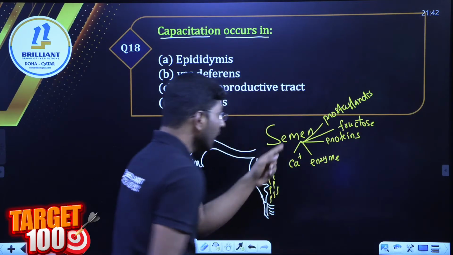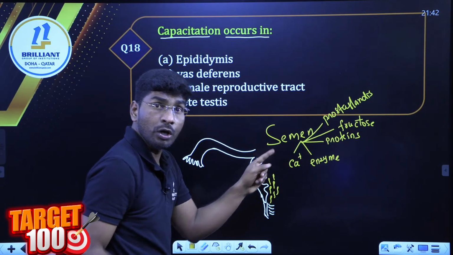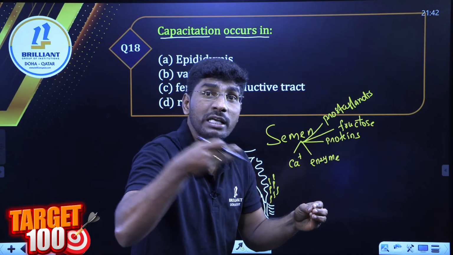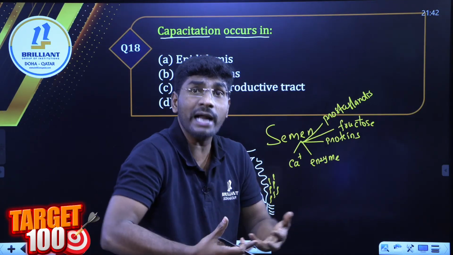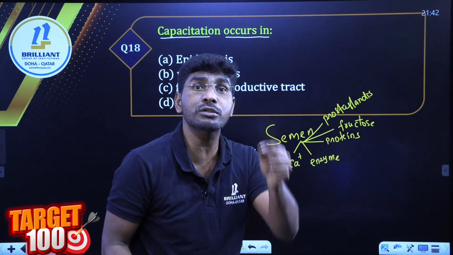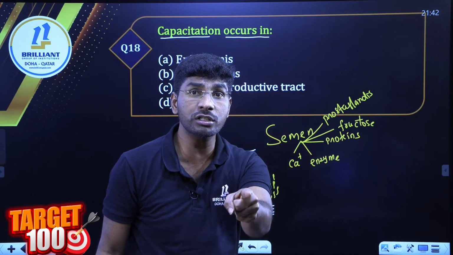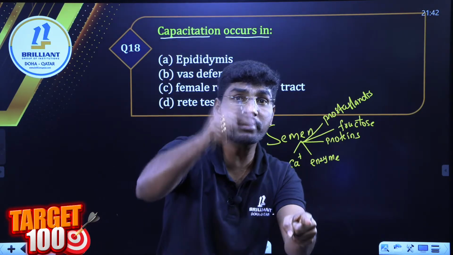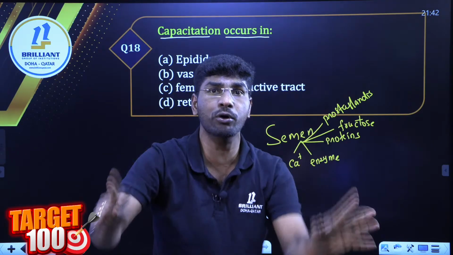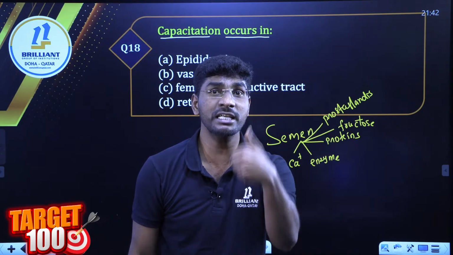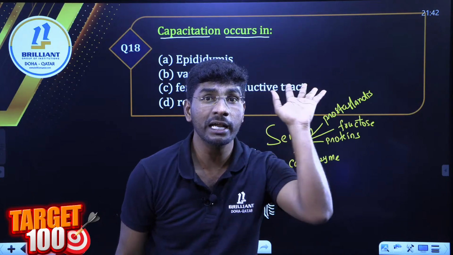Prostaglandins. Am I clear? In this seminal flow, that means semen, the calcium ions will go inside the sperm for more activity. Students, remember this process called capacitation. Capacitation takes place once the sperm are discharged in the female genital tract only. Once they are deposited in the female genital tract, capacitation takes place.